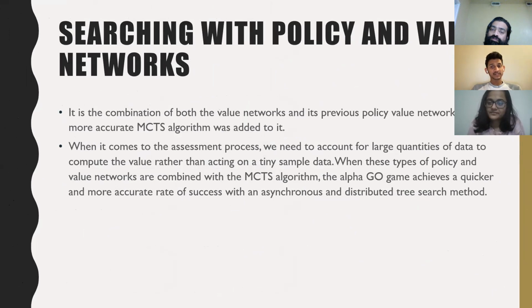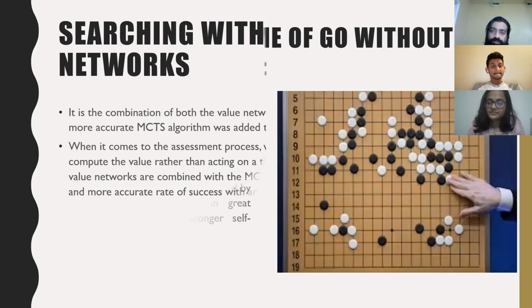The RL policy network, however, chooses a single solution derived from its process, which has a better value function than the supervised learning. And here coming to the next slide.